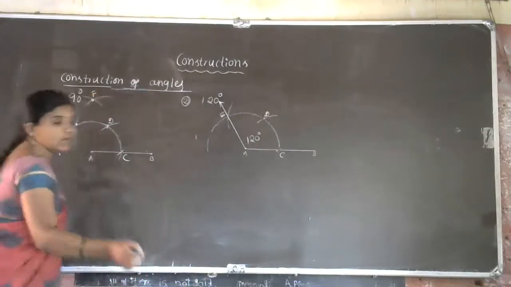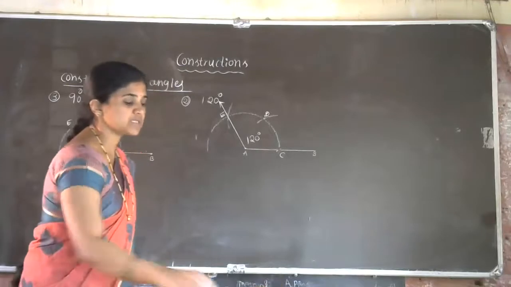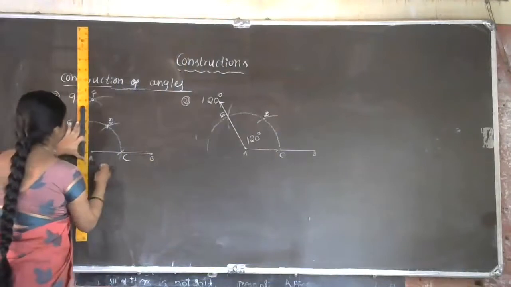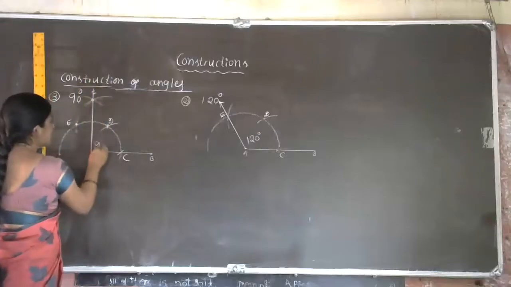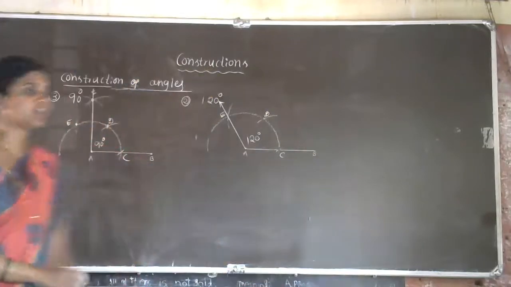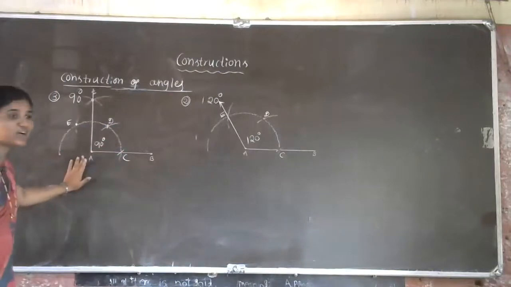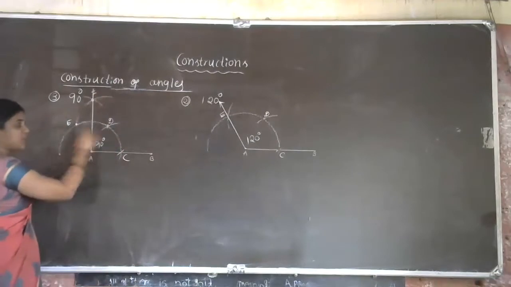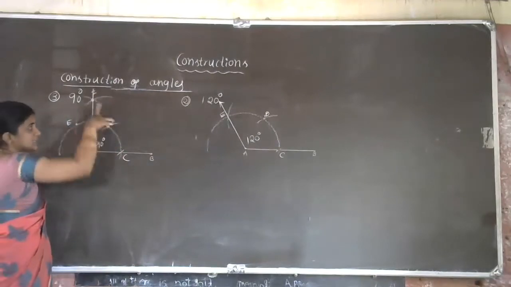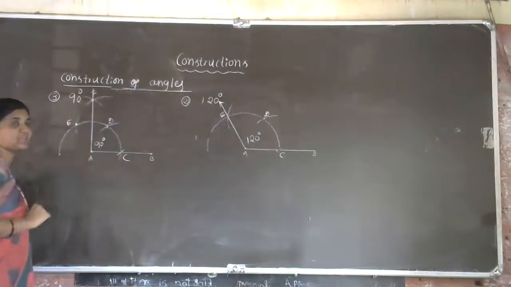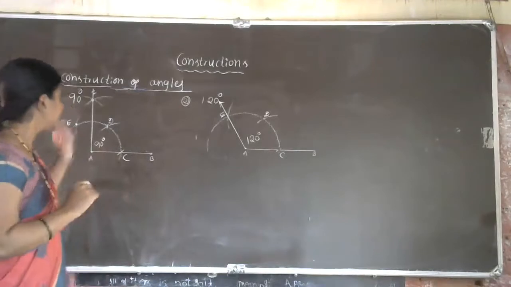What is the next step, Shreya? We have to join point F to A, which gives 90 degrees. Very good, Shreya, thank you so much. So this is the construction of 90 degrees. Got the idea now? For 90-degree construction, first the 60-degree arc and the 120-degree arc, then from each of them one arc, which gives the 90-degree construction. The 90-degree construction is over.